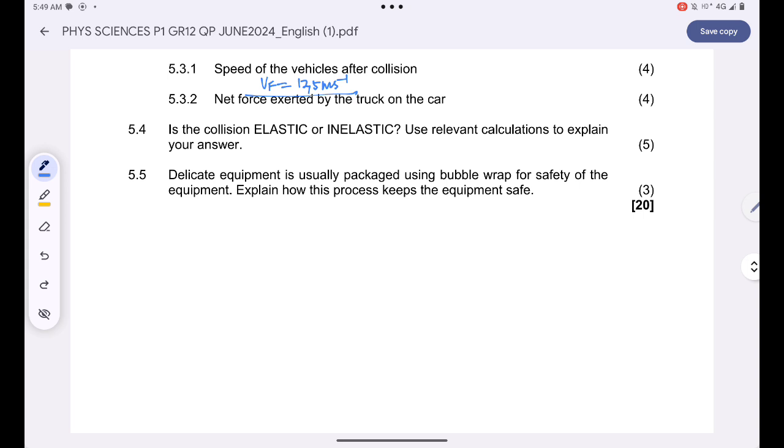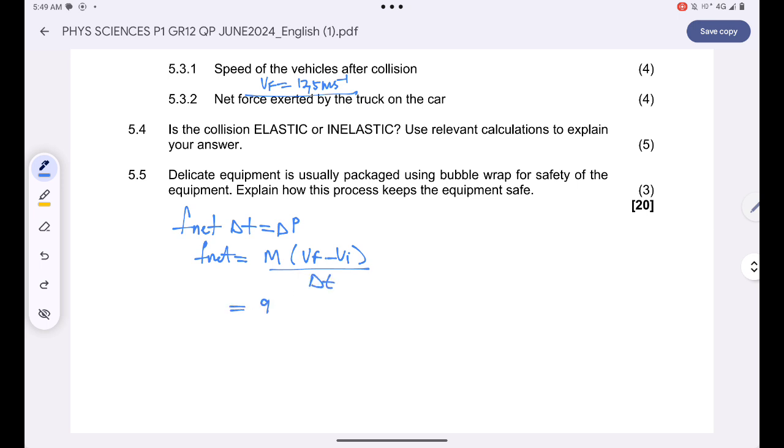Yeah? So I'll simply say that I know that according to the impulse momentum equation, impulse is also equal to the change in momentum. That means F-net will be the change in momentum, which is mass multiplied by the change in velocity all over the change in time.